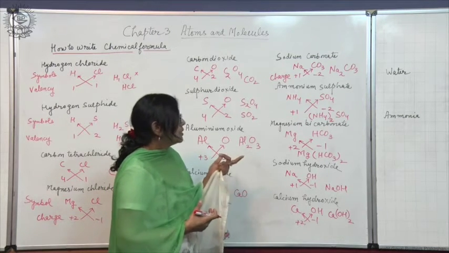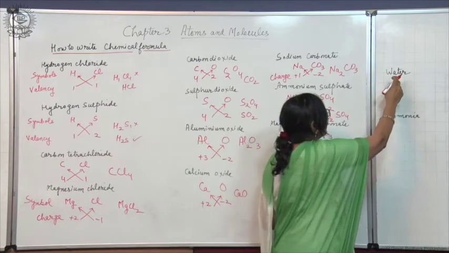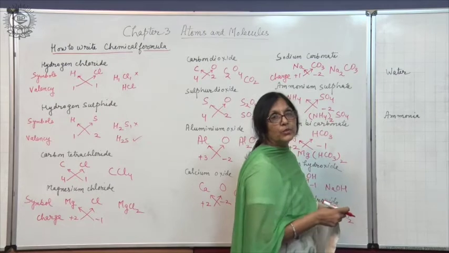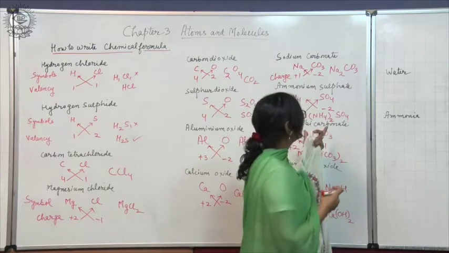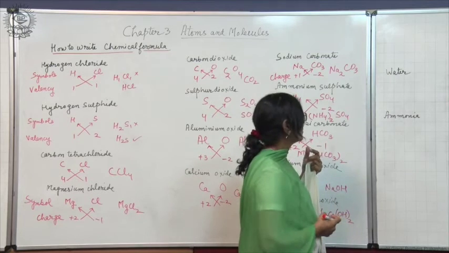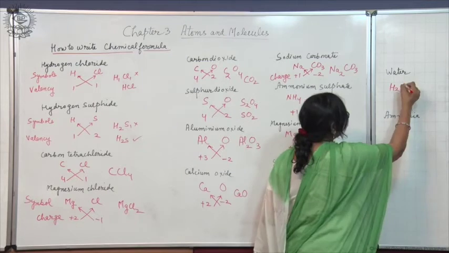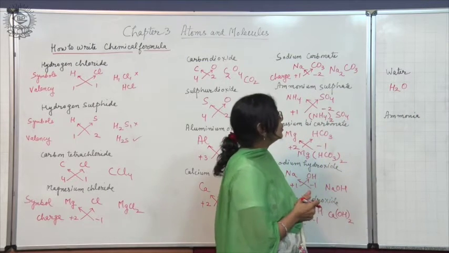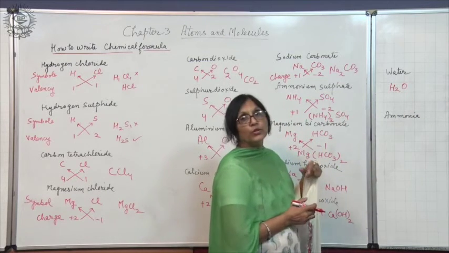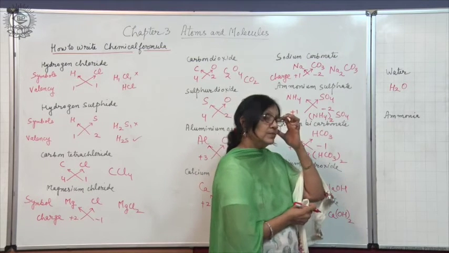Also, another typical thing I want to tell you, that when we write the formula of water, you will see that the name has not mentioned the names of the elements present in water, and you all know the formula H2O, right? We do not call it dihydrogen monoxide, we call it water only.